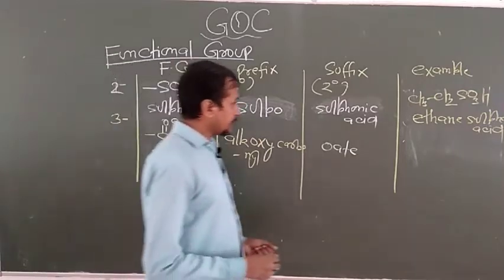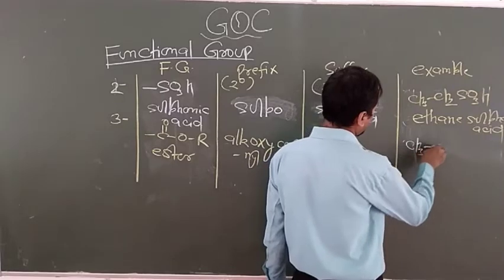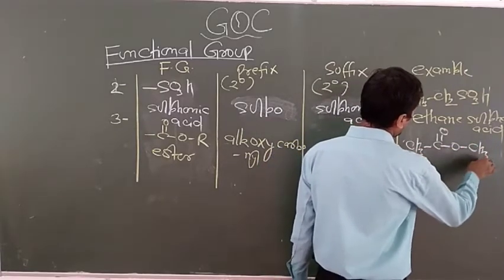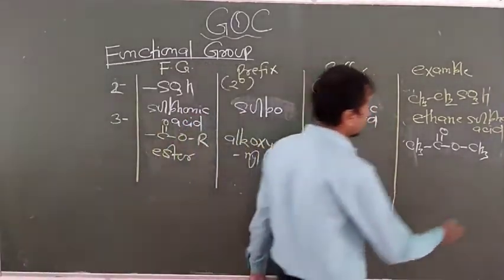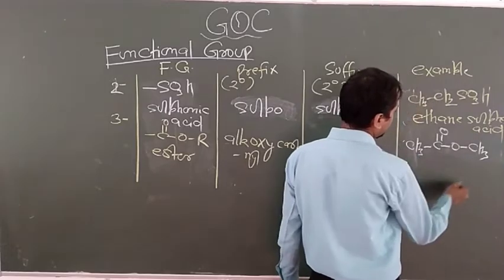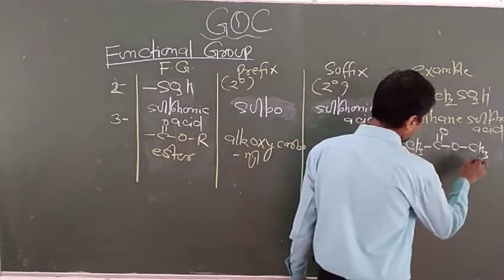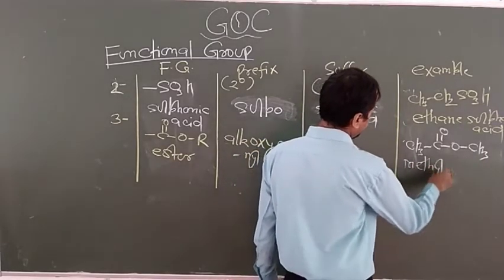This is very important. Look here. How to write the name of this chemical? You are given one formula. First of all, you have to write the name of the alkyl group attached with the O. Here CH3 is attached with the O. So we can write the name methyl.